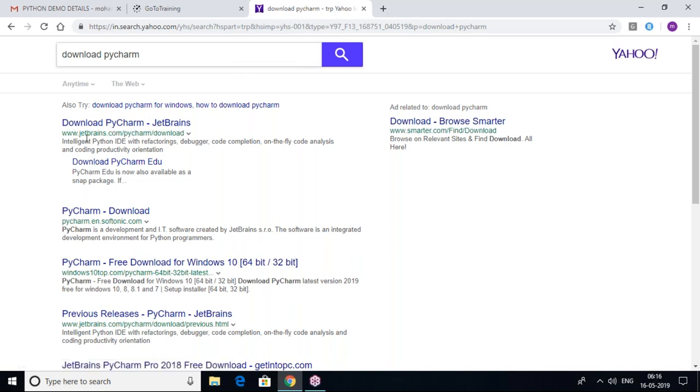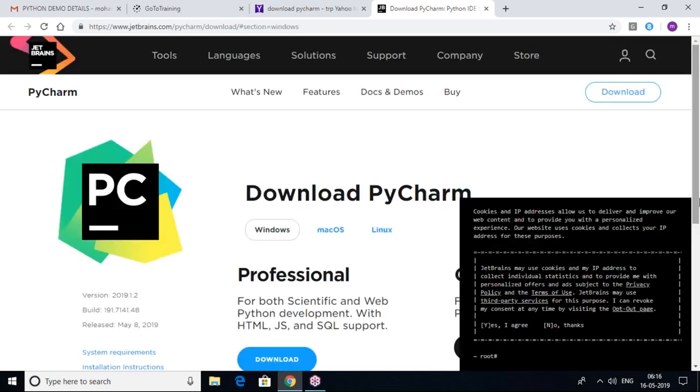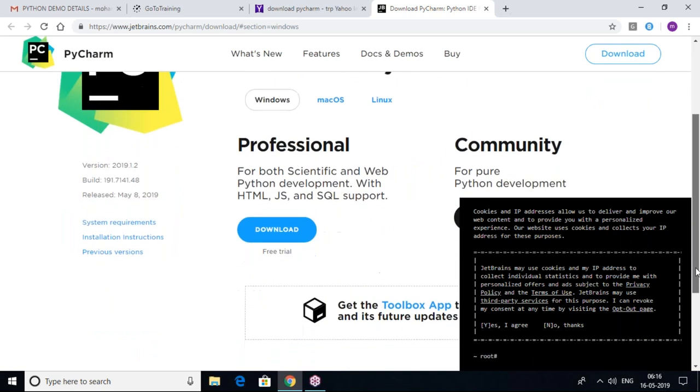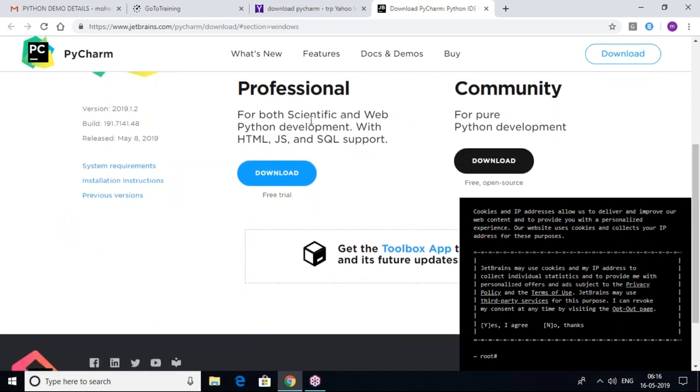It is the official website for PyCharm, jetbrains.com. This is a third party editor. Now you can see two options here: Professional, for both scientific and web Python development with HTML, JS, and SQL support, as a free trial version only. Then the Community version, for pure Python development, that is free and open source. Free and open source means anybody can use it. For core and advanced Python concepts, this is quite enough.